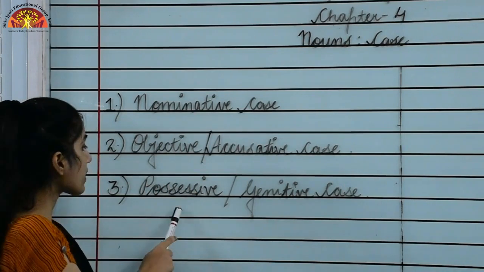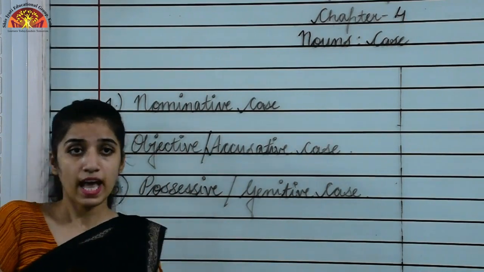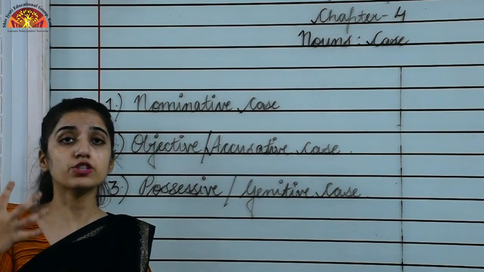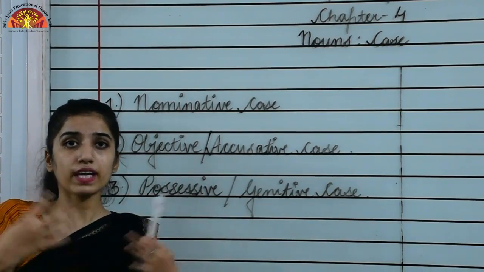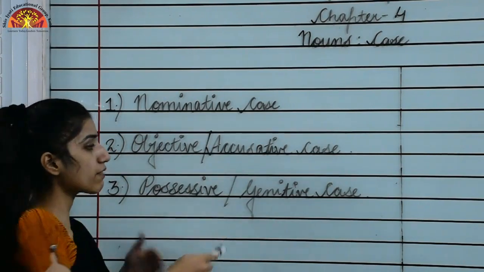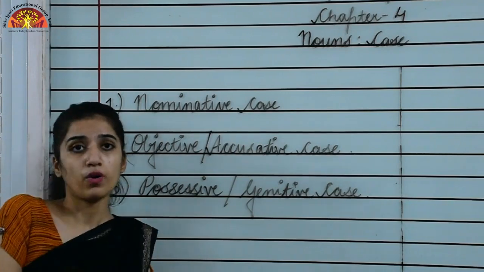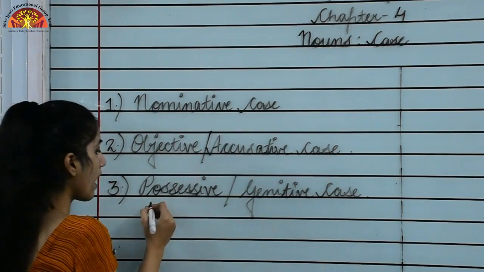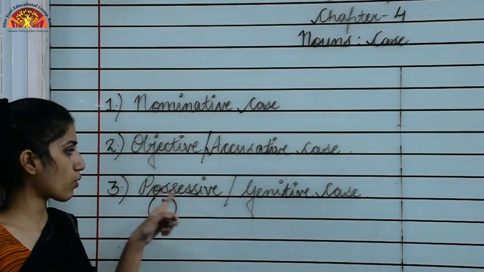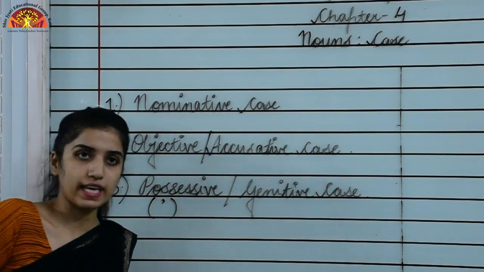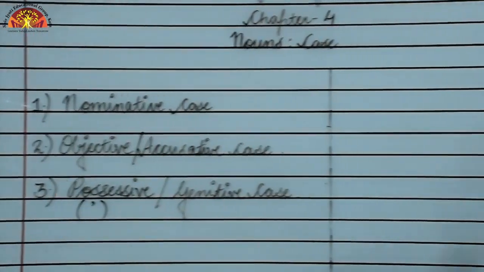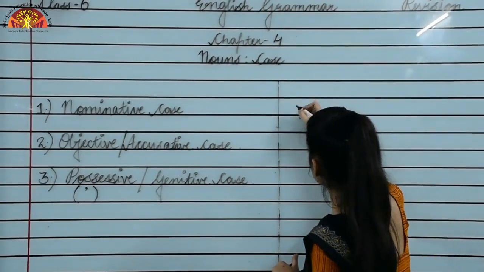Now the third one is possessive or genitive case. As the word itself is saying, possessive means possession. When we show that the thing belongs to me, it's mine, that would be genitive case. It will come with a noun with the use of an apostrophe. We will be using an apostrophe to show possessive or genitive case. Now let's see an example. So I am writing an example.